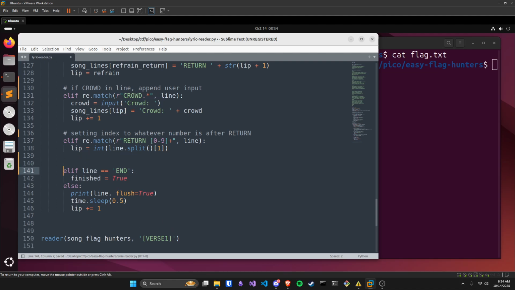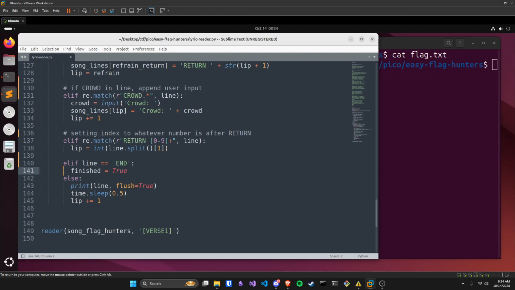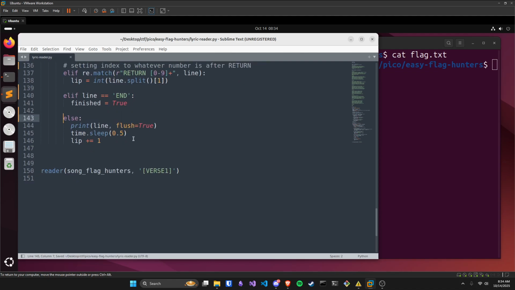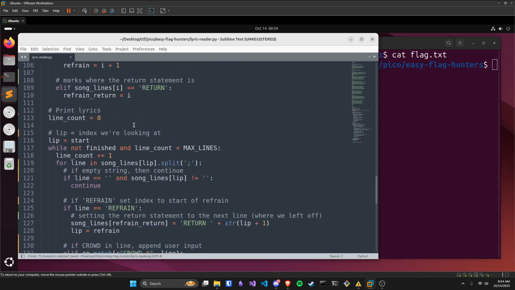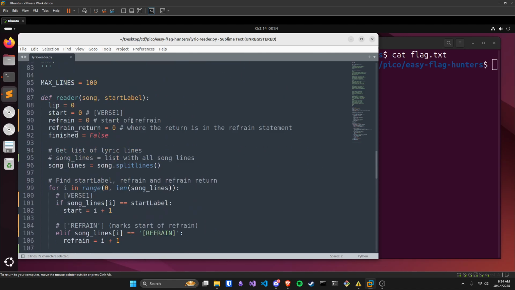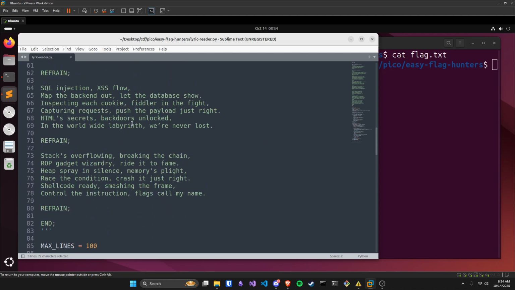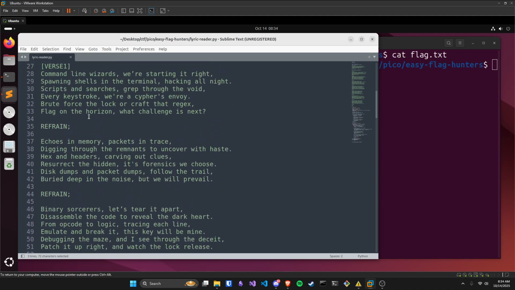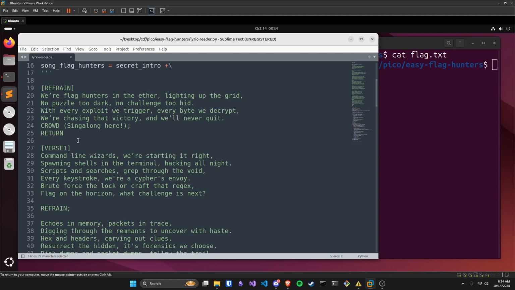Otherwise, if it's the end, then we set finished as true. That one's pretty straightforward. And then else, we print the line. So basically, what it's doing is it's going through the song. It's going to mark the starting verse, right? So it's going to mark this as the start. It also marks the start of the refrain and where the refrain ends or where the return statement is.